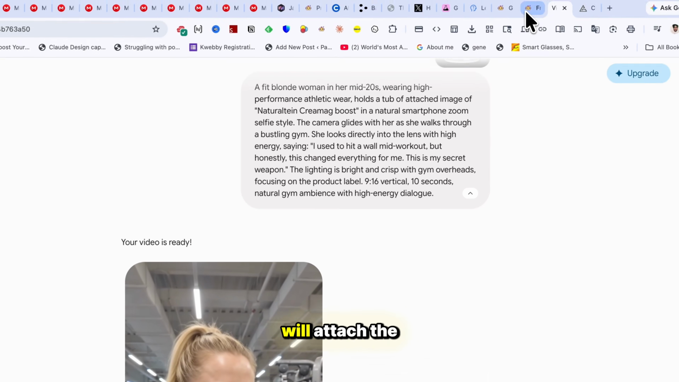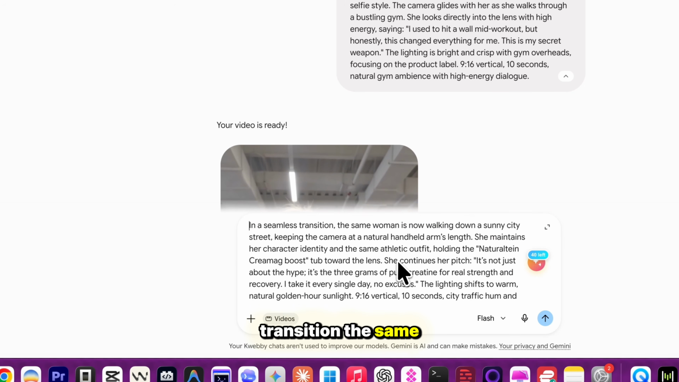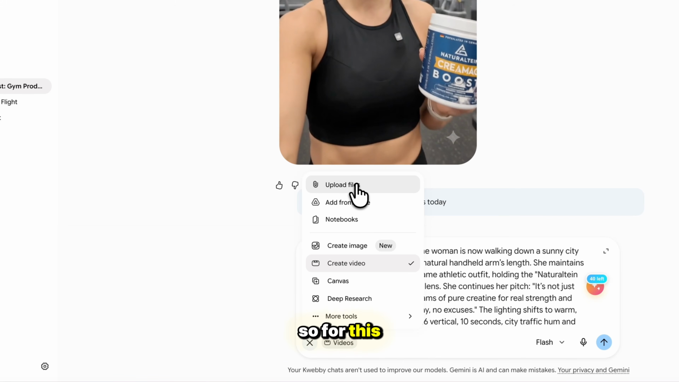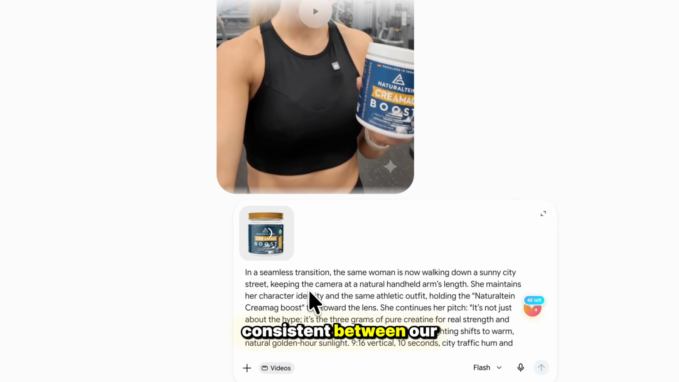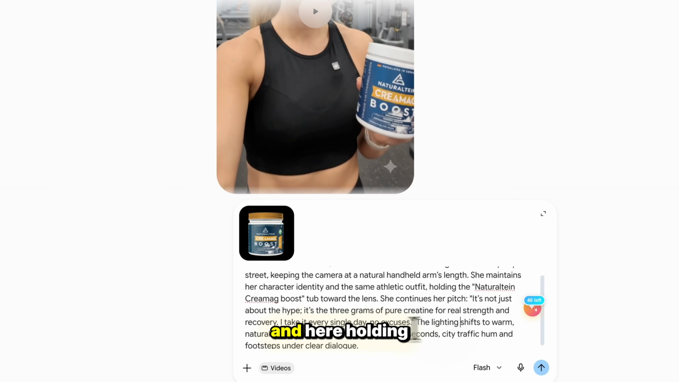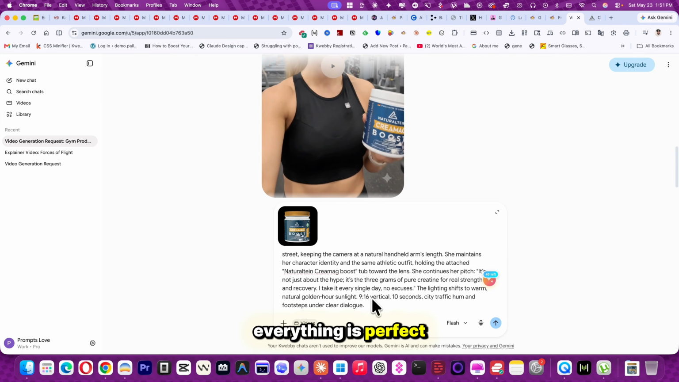So now we will attach the next one and paste that here. In a seamless transition, the same woman is walking. So for this, I'm going to add again the image because it will create the consistency between our image, between our product, and here holding the dashed. This, everything is perfect. Nothing else we need to do, and click on submit.